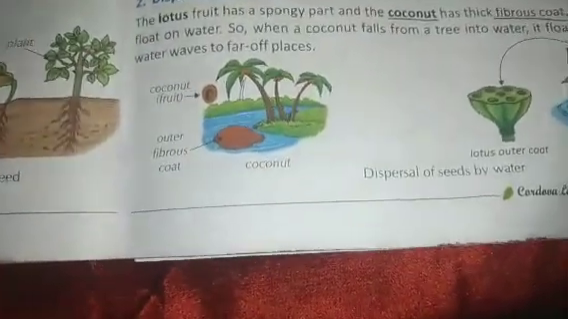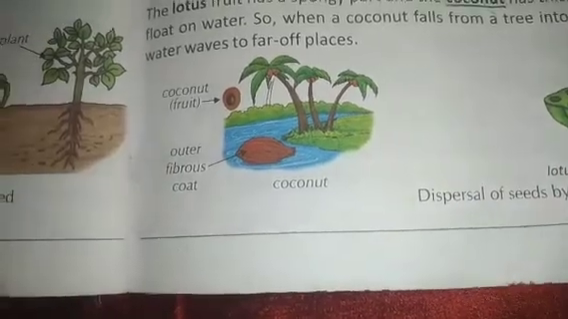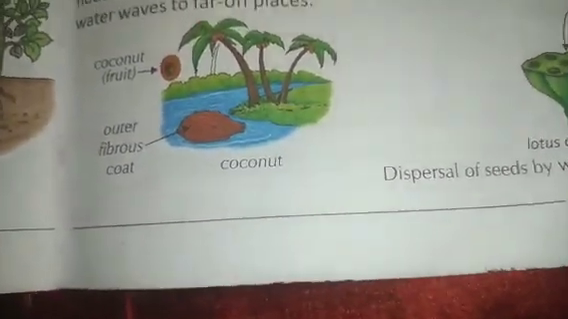See this, children? This coconut is dispersed by water only. It has a fibrous coat, which enables it to float. When the coconut falls from a tree into water, it floats and travels with the water to far off places. In this way the dispersal of the seed happens.